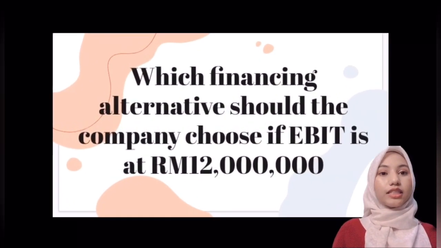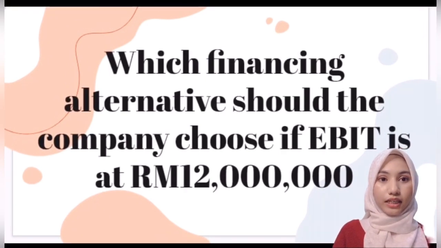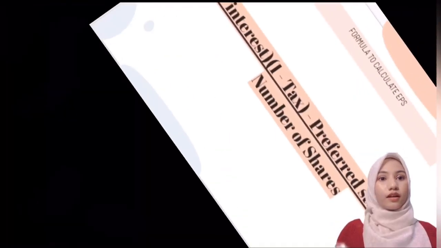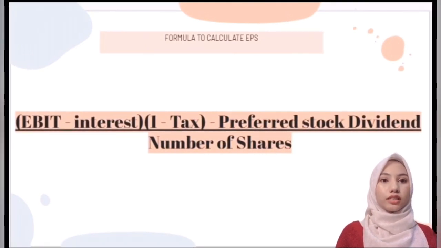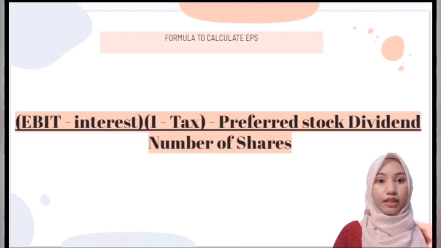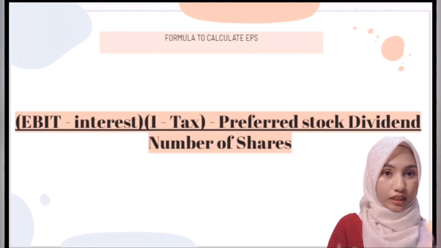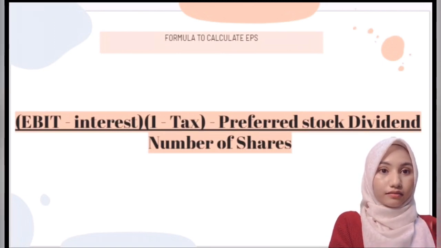For question C, the question asks for the financing alternative that should be chosen by the company if EBIT is at 12 million ringgit Malaysia. So for this question, the company should choose the financing alternative that has the higher EPS. To calculate EPS, we should use the same formula as the previous slide, which is EBIT minus interest times 1 minus tax, minus preferred stock dividend, divided by number of shares.